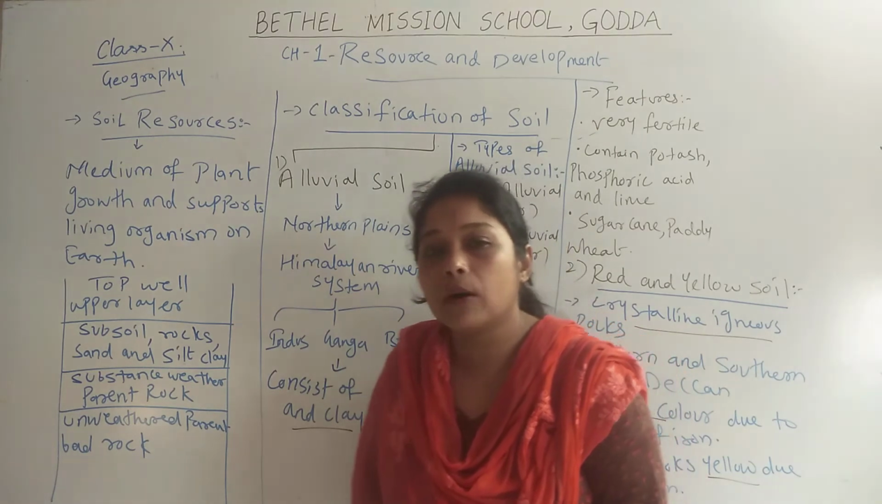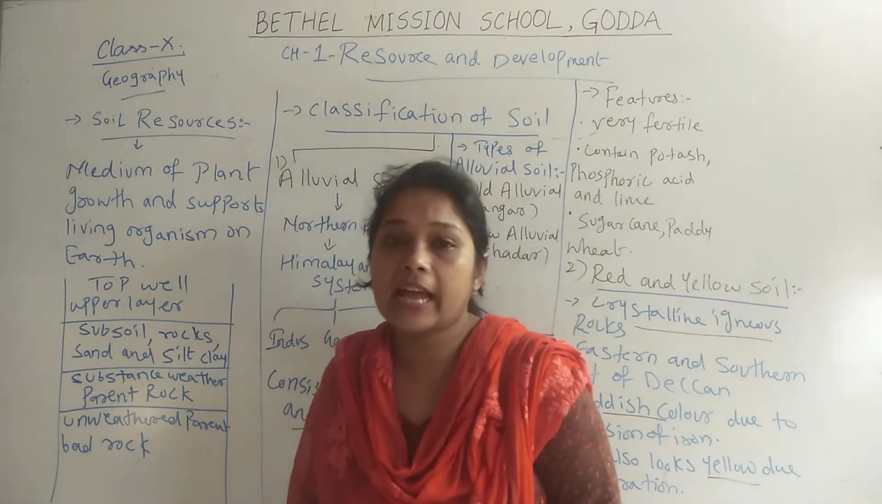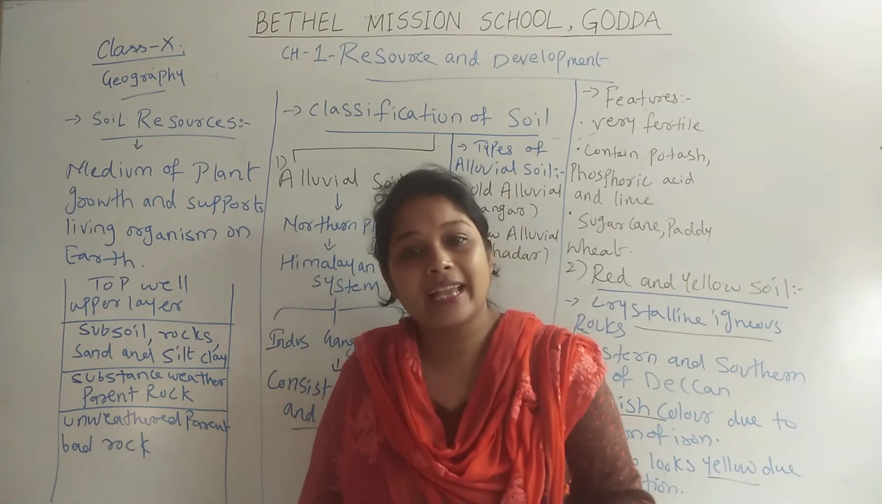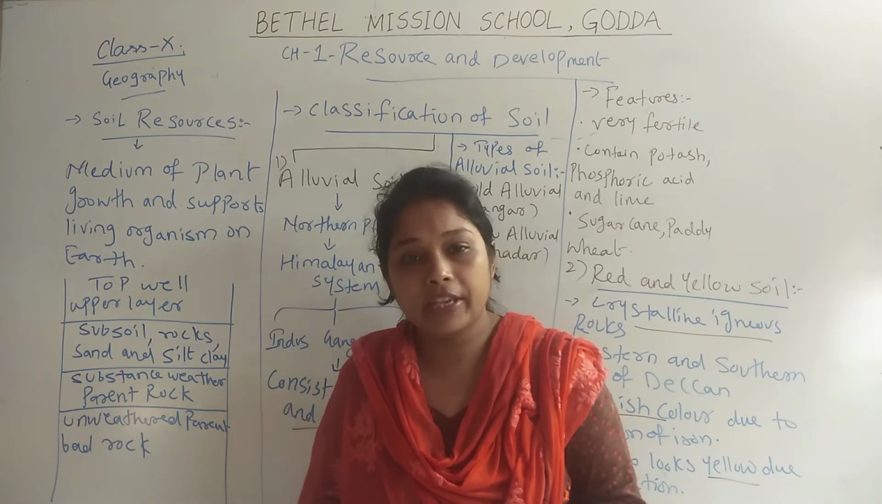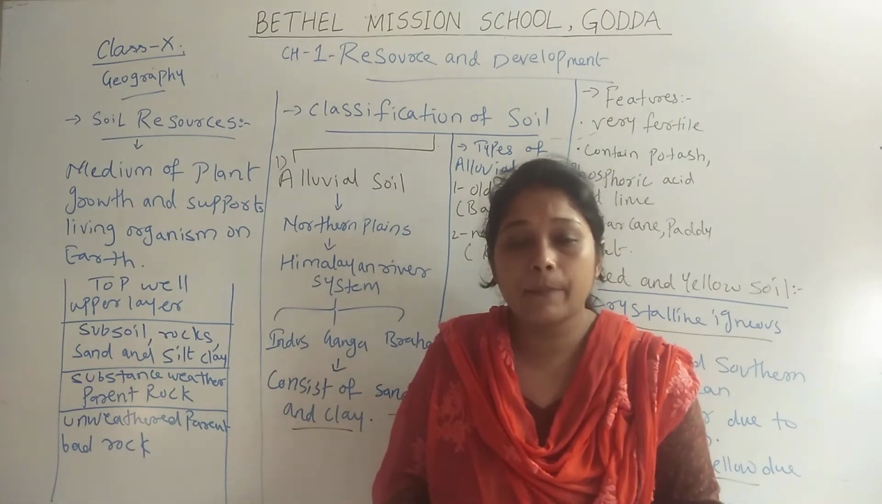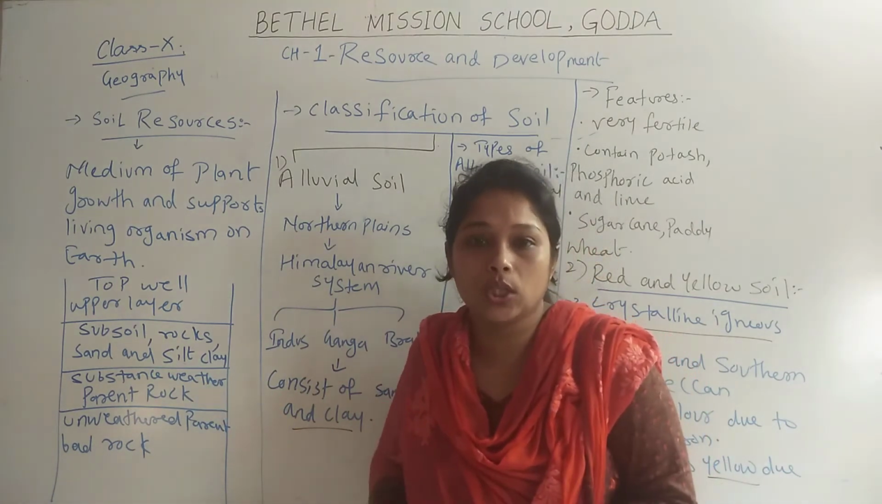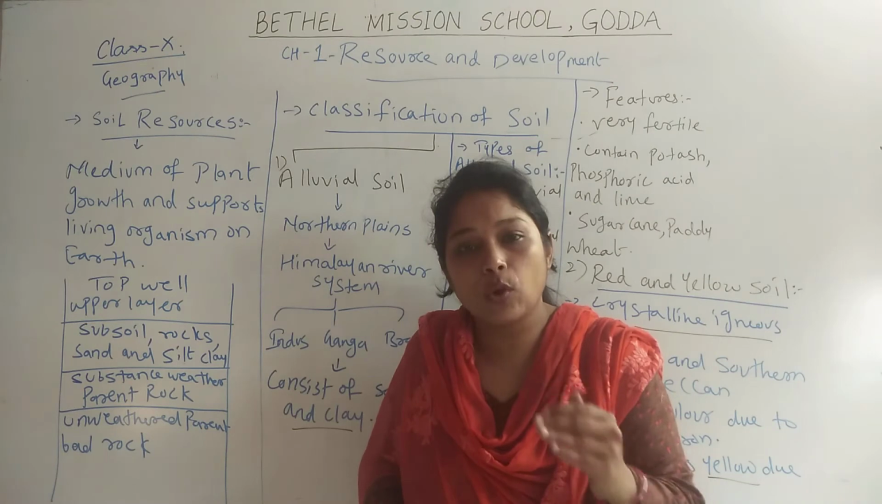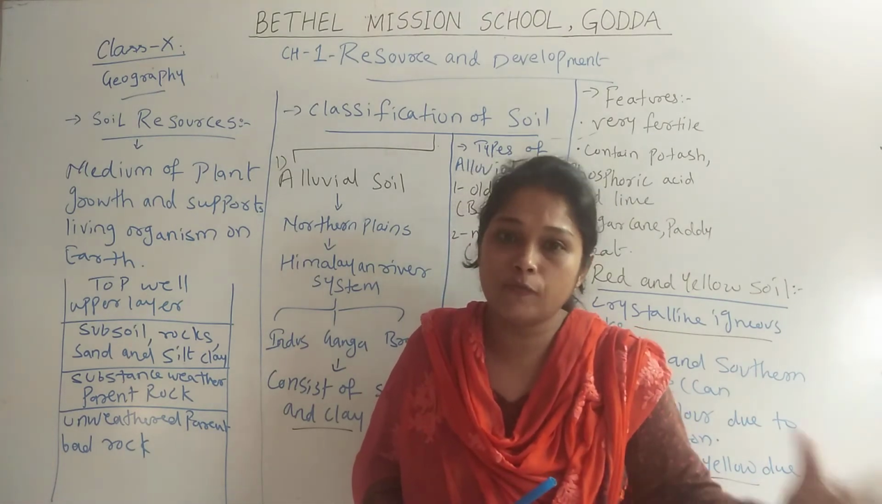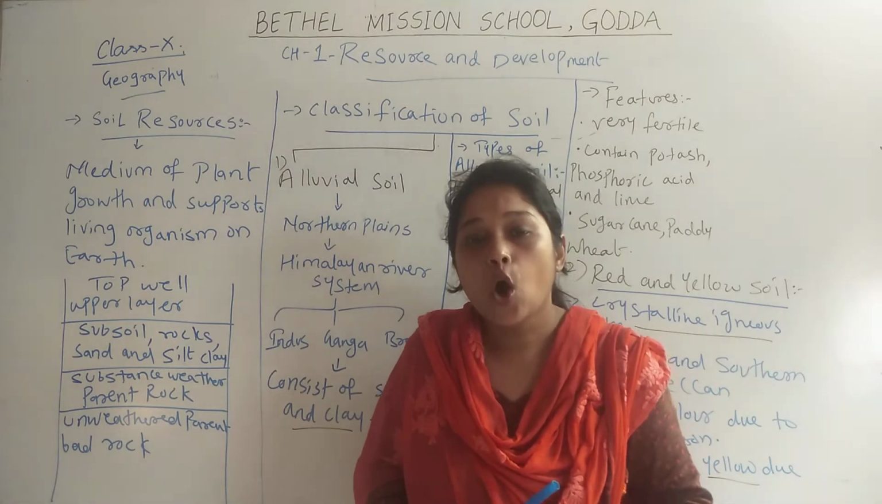Now when we are talking about soil resources, as I have told you in the beginning, according to the different kinds of soil on land, we can decide the fertility of that particular soil, or we can decide the plants which can grow on that particular soil, because each kind of soil has different features which are good for different kinds of plants or different kinds of living organisms.